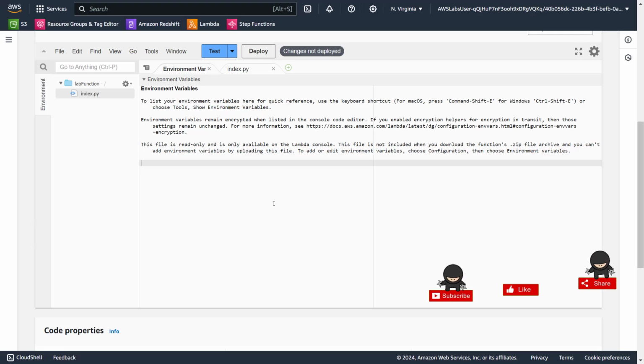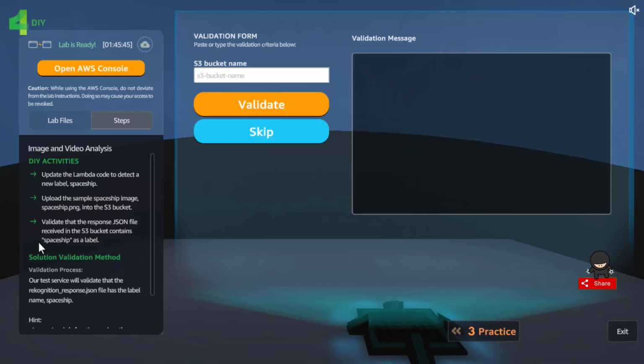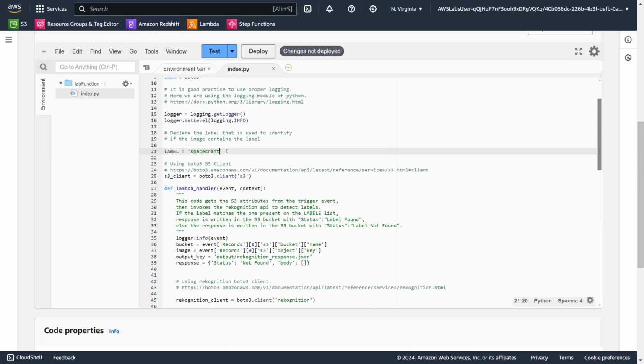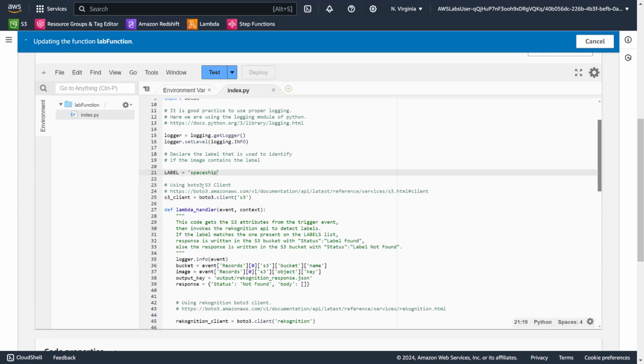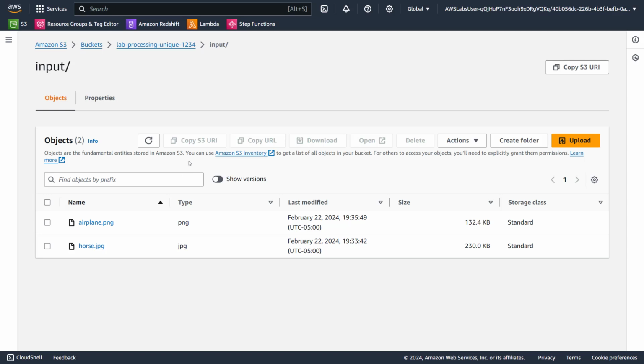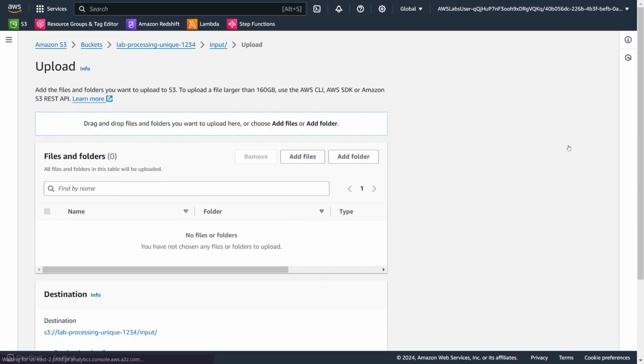That's what they want us to name it, right? Spaceship. See? That's why we need to make sure it's spaceship. I think that's the only change here. And that's the DIY they gave us. Maybe it's the first project, that's why. But it's okay. I don't mind.